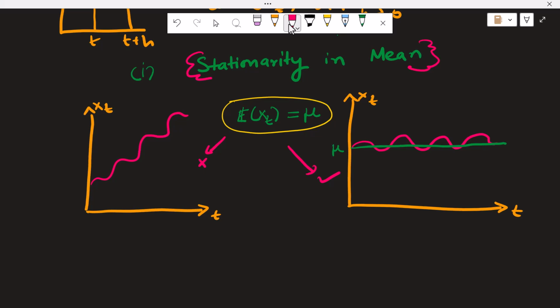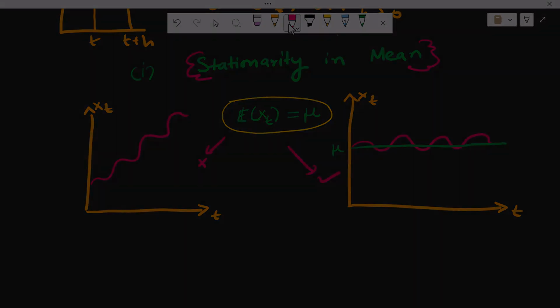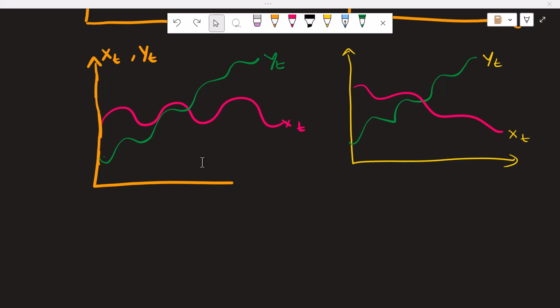Now let's see why we care about stationarity in mean to come up with a reliable forecast. In time series statistical models, we often try to establish a linear relationship between the current value of the variable and its lagged value. This approach treats the lagged value as the explanatory variable and the current value as the dependent variable.